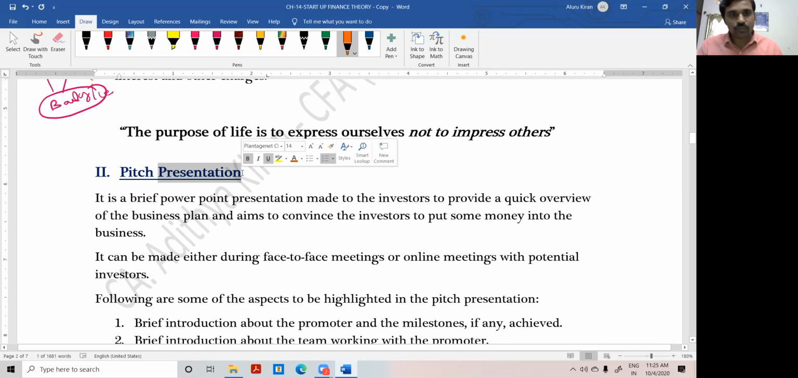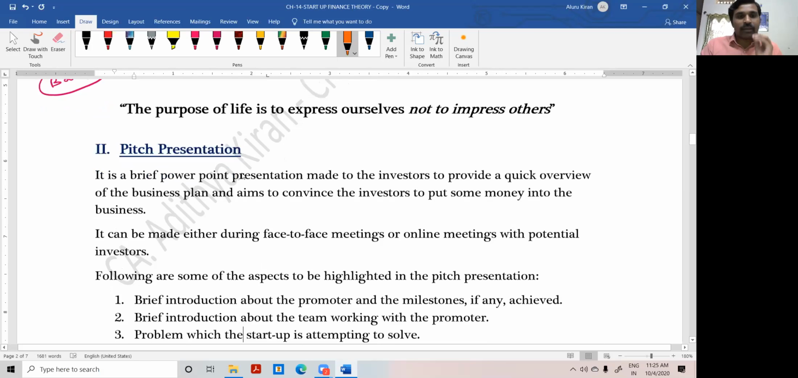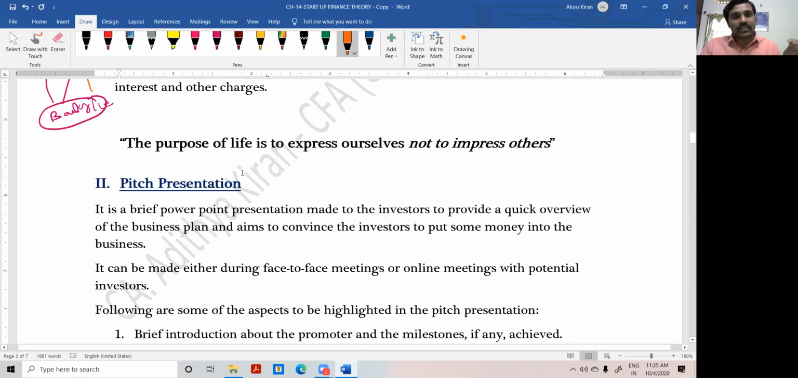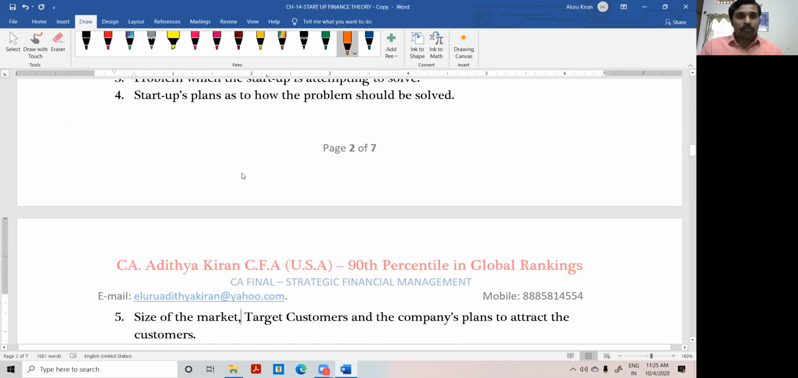Right. So it is very important to moderate our presentation. Don't take it to extreme levels. Make use of a moderate amount of PPTs and a moderate amount of worksheets. Don't use too many colors, too much graphics, etc. Make the point very simple. Okay, right. Next, the pitch presentation.